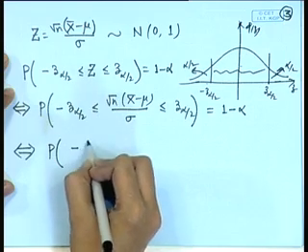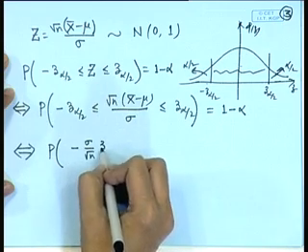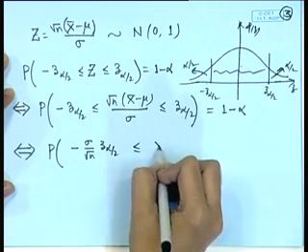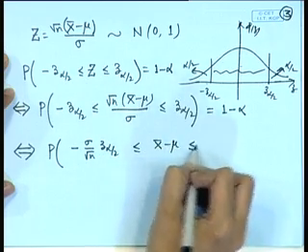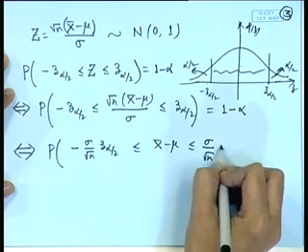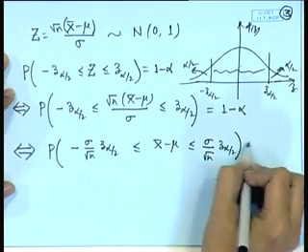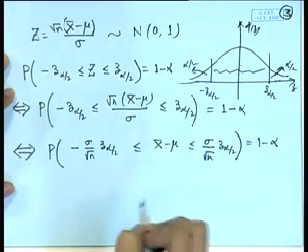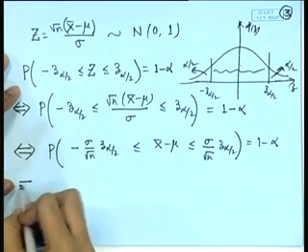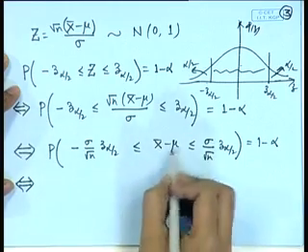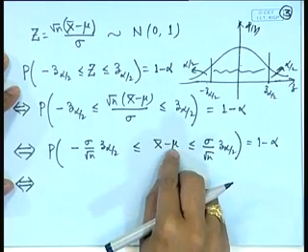So, we get minus sigma by root n z alpha by 2 less than or equal to x bar minus mu less than or equal to sigma by root n z alpha by 2, that is equal to 1 minus alpha.